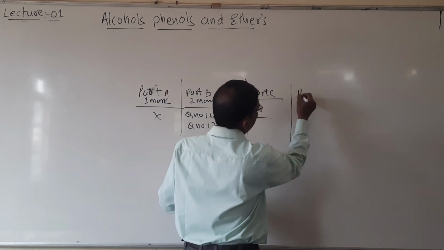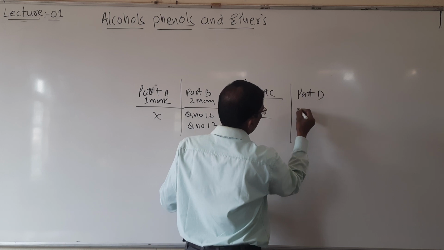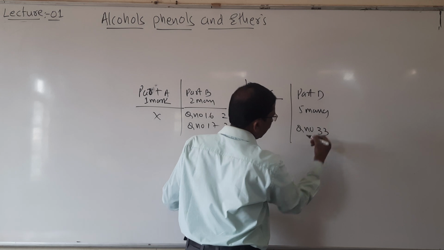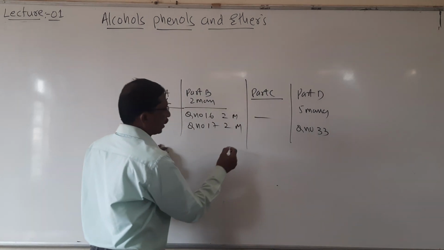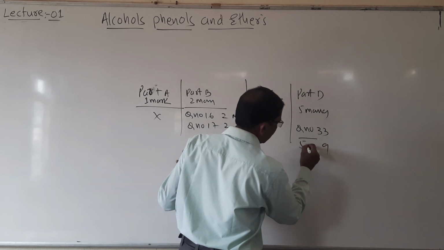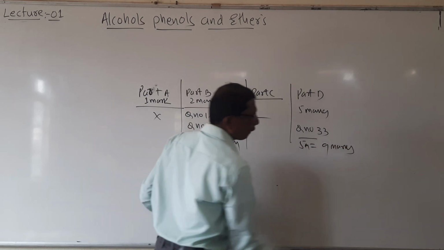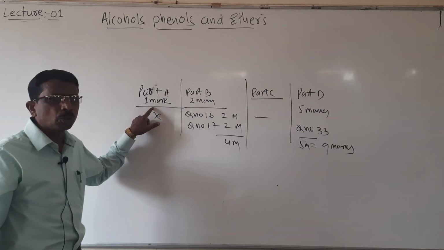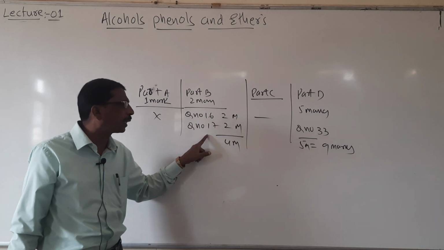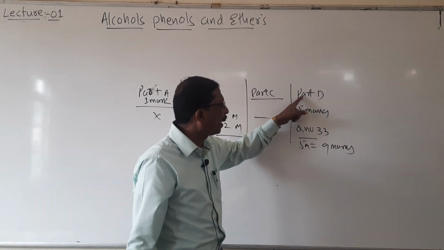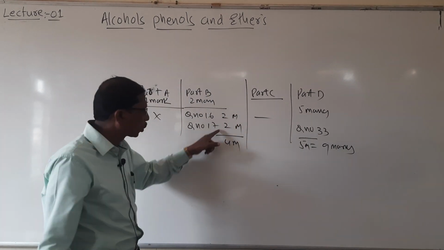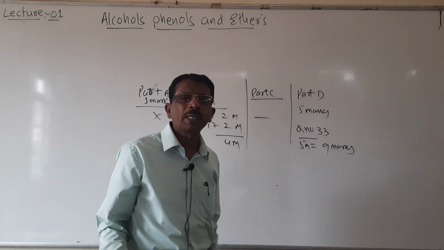And in part D, a 5 marks question, question number 33. So here it is 4 marks and here it is 5 marks, totally 9 marks. There is no 1 mark question. There are 2 questions of 2 marks, question number 16 and question number 17, no question in part C, and in part D question number 33 carries 5 marks. Totally, that is 2 plus 2 is 4, and then 5, totally 9 marks questions are there.